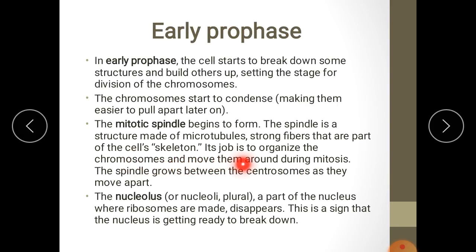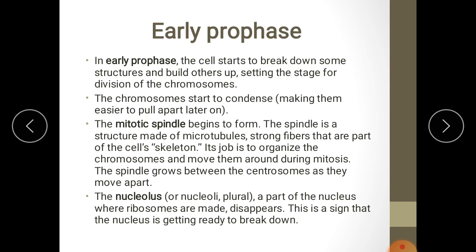The spindle grows between the centrosomes as they move apart. The nucleolus, a part of the nucleus where ribosomes are made, disappears. This is a sign that the nucleus is getting ready to break down. So during early prophase, what events are occurring?